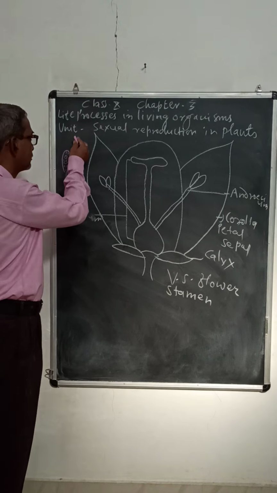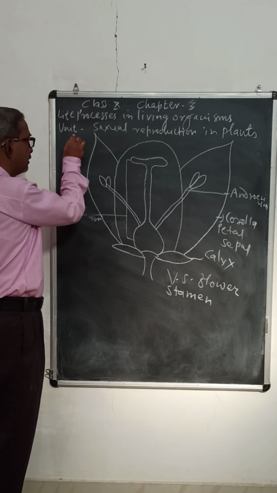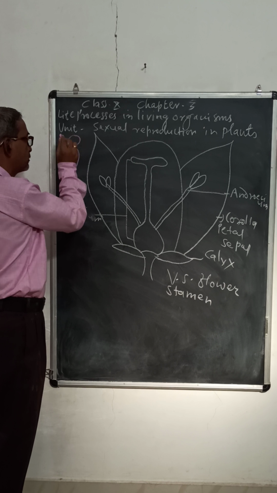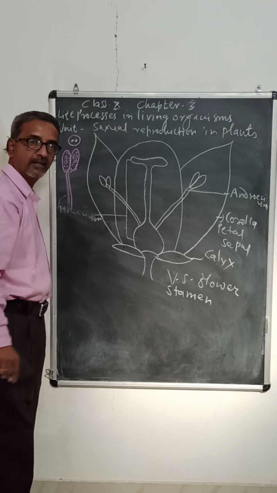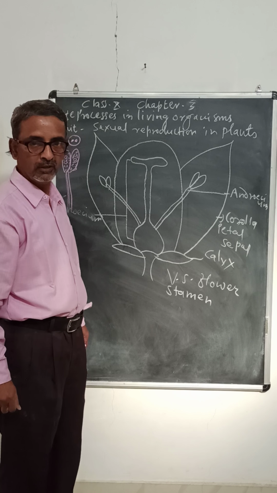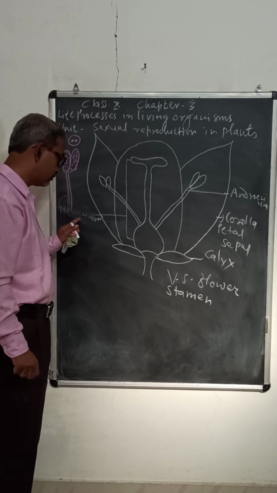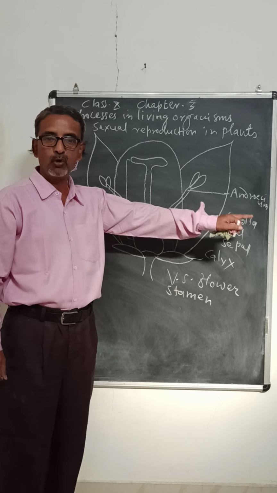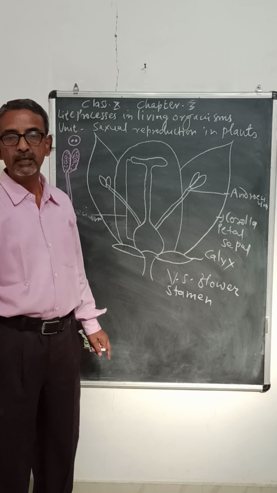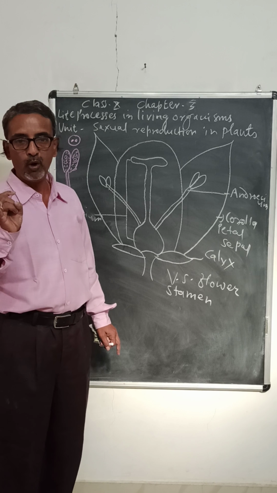If we show this pollen grain, it contains 2 male gametes which are haploid. So that is all about the structure of androecium, and the member is called stamen. It is the male reproductive organ.